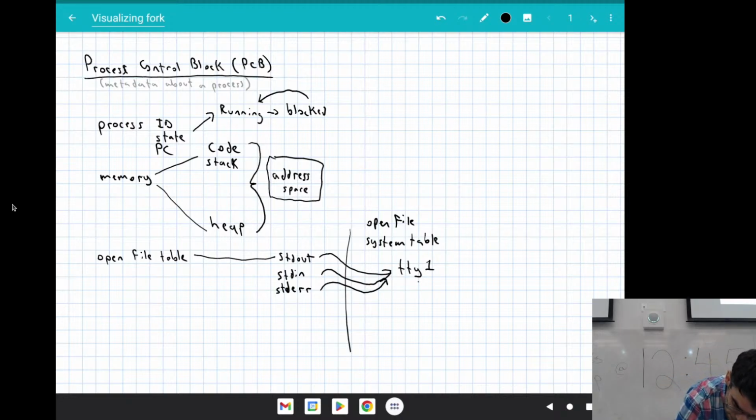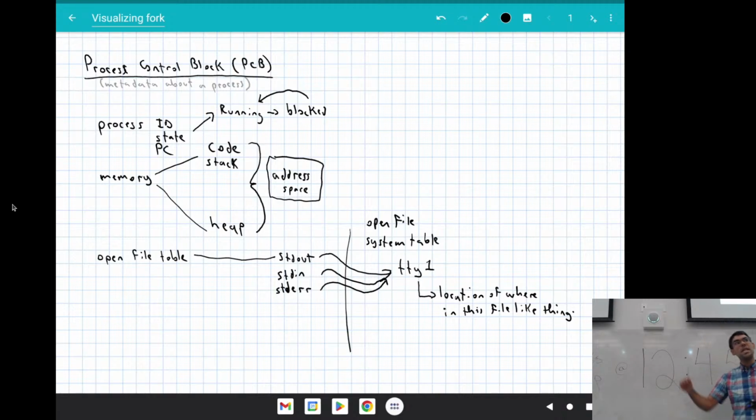It's going to have to keep the location of where in this file-like thing we are, so that when I do getchar, I don't just keep getting the same char over and over again. I get the next char every time there's a new character that's entered. The program that we had gets exactly one character, but if we wrote a program that put getchar in a loop, it would keep getting the next character in this input that we have on standard input. It wouldn't just constantly give us the same one back over and over and over again.